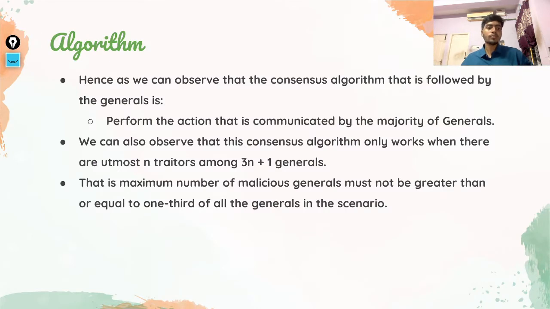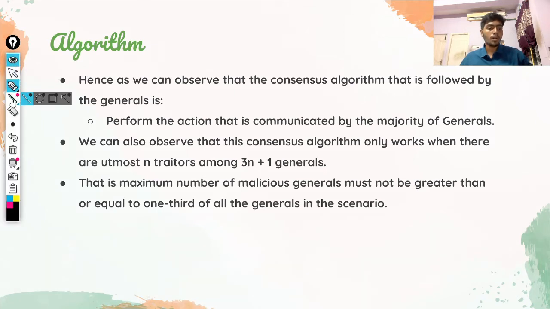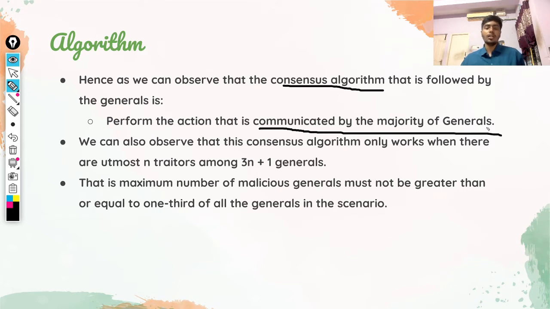Let's now link it with the blockchain. I explained the algorithm orally, now let's see what the algorithm is. We can observe the consensus algorithm followed by the generals, where they act on the communication from the majority of the generals. If most of them ask to retreat, it will retreat, else it will attack.